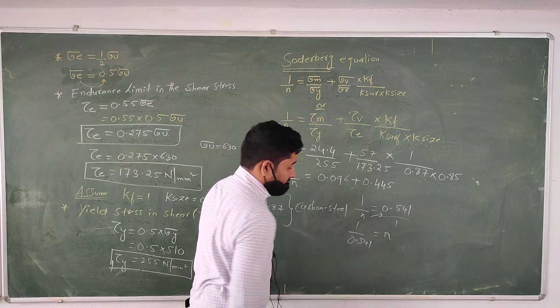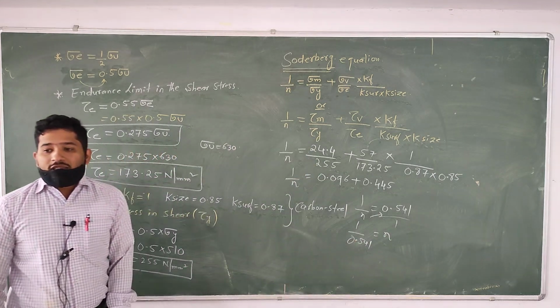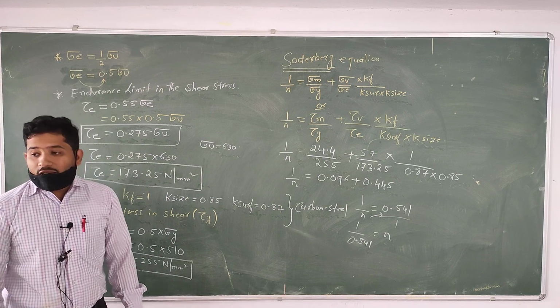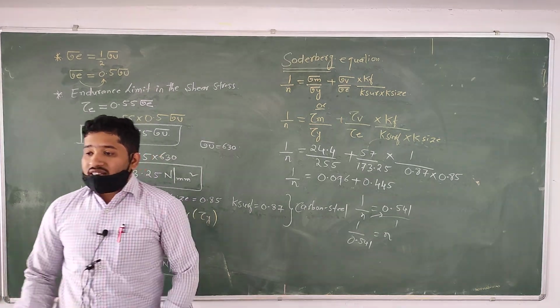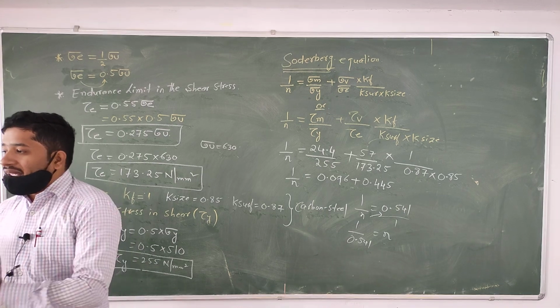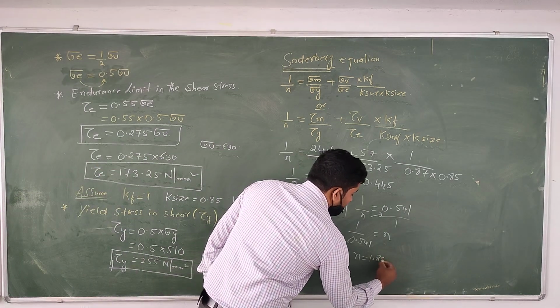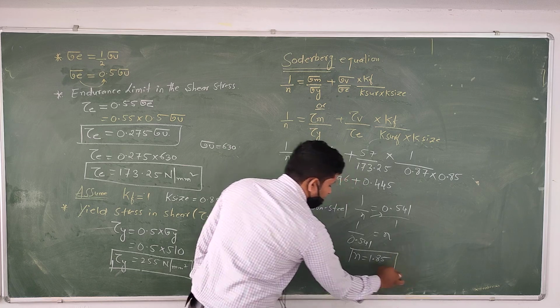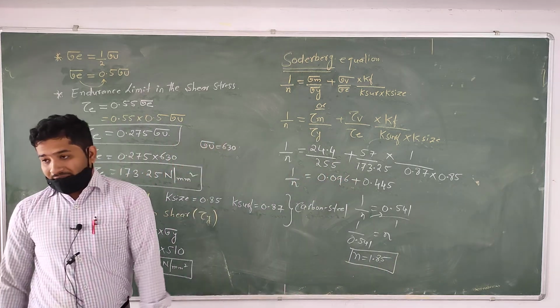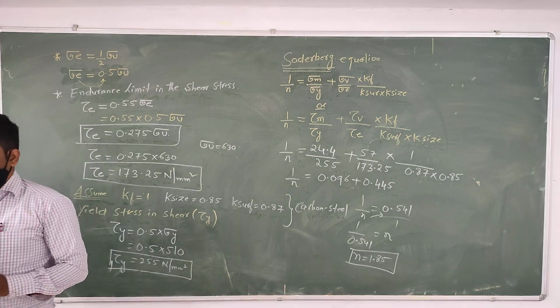If you divide 1 by 0.541, you will get n equal to 1.85. That is the factor of safety of this material, 1.85.